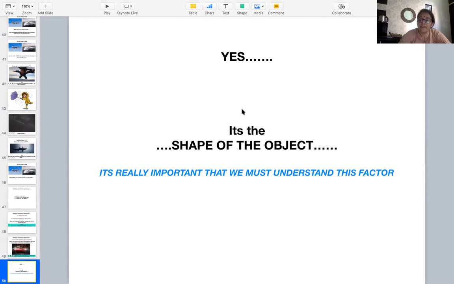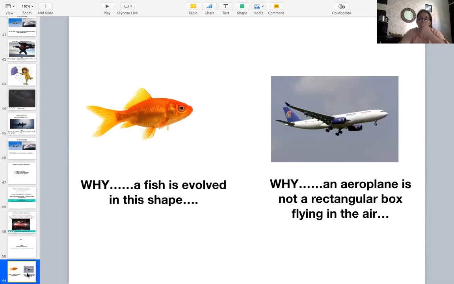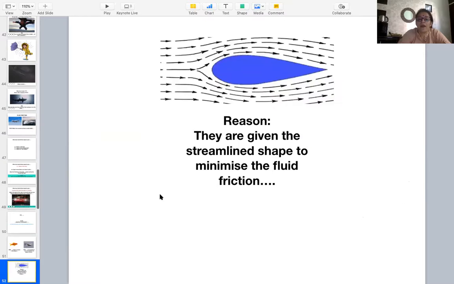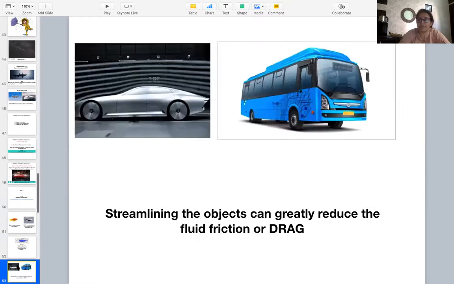Then the third thing is the shape of the object, which is really important, and we must understand this factor easily. The first question that arises here: why has the fish evolved in this shape, and why is an aeroplane not a rectangular box flying in the air? The reason is they are given a streamlined shape to minimize the fluid friction. They are narrower at the front to give them a streamlined shape, because a streamlined shape minimizes the fluid friction.